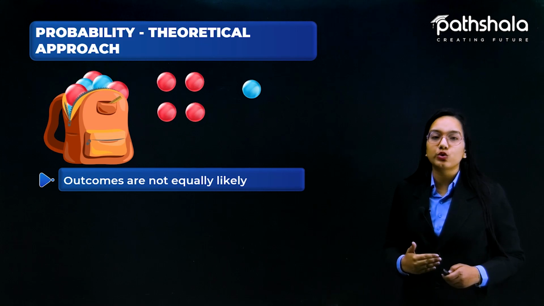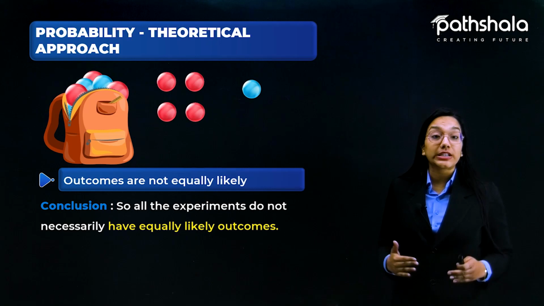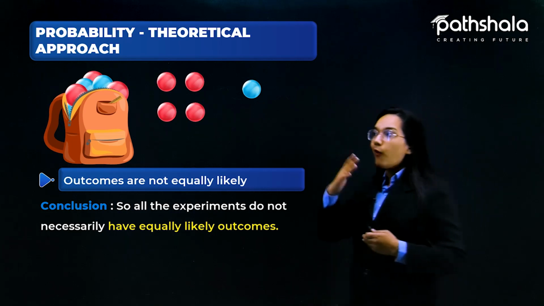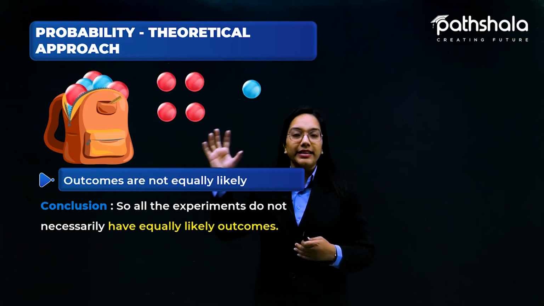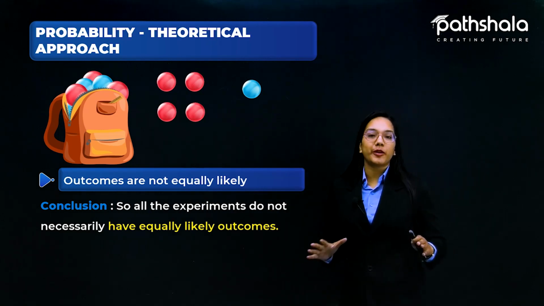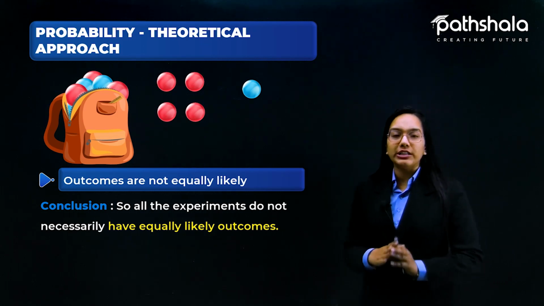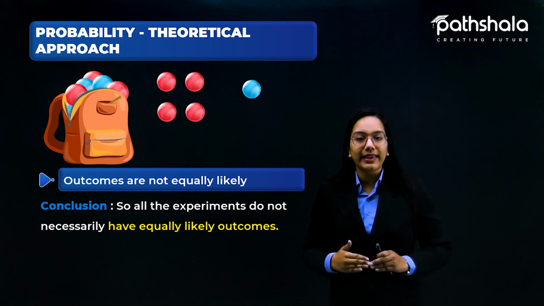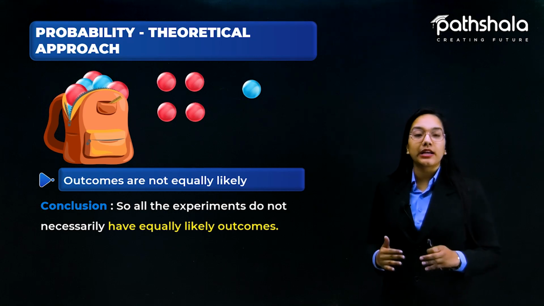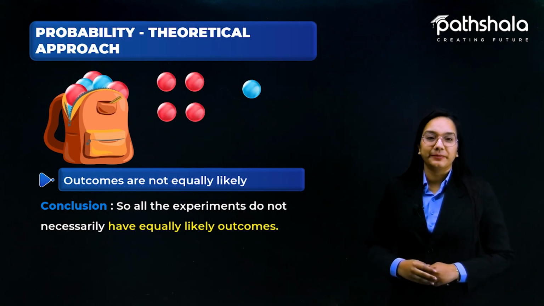So hence, what is the conclusion that we are getting over here? That all experiments do not necessarily have equally likely outcomes, and we have already seen an experiment in which the outcomes are definitely not equally likely. But for this chapter we are taking all the experiments' outcomes as equally likely. So remember this thing, that for this chapter we are taking all the outcomes as equally likely.